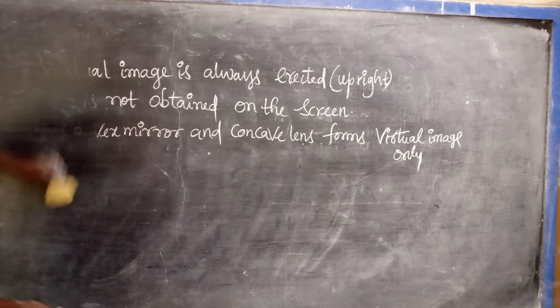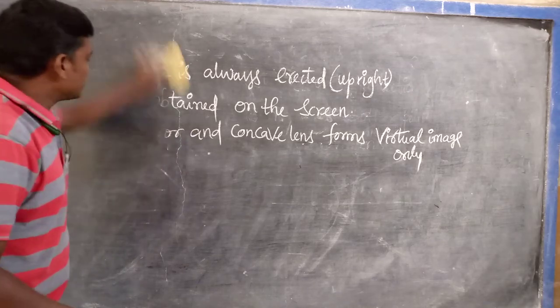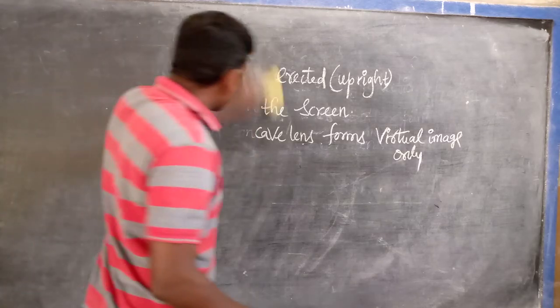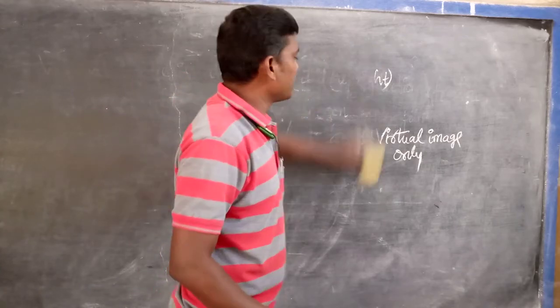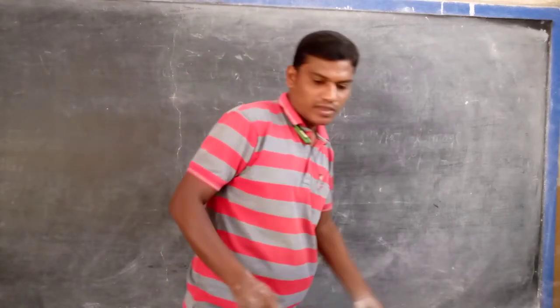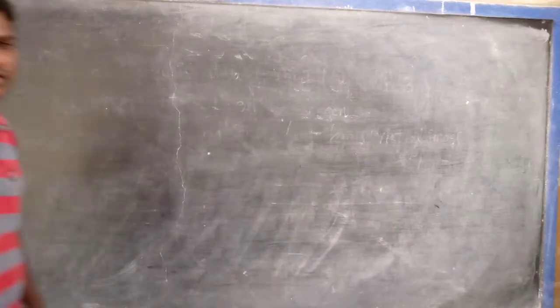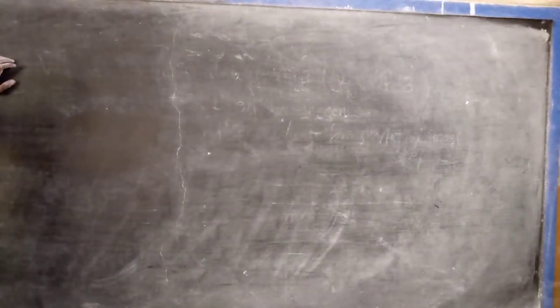But about the images, which part is important for us mainly from the exam point of view? Sometimes I observe that they ask to write the differences between real and virtual images, mainly for 2 marks.